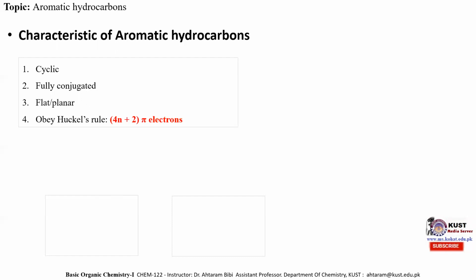The fourth property is that it must obey Huckel rule. Now, what is Huckel rule? Huckel stated that if a cyclic, fully conjugated, planar molecule contains 4n plus 2 pi electrons, then it will be considered an aromatic hydrocarbon. Now, let's apply the Huckel rule and find out which molecule will be considered as aromatic.